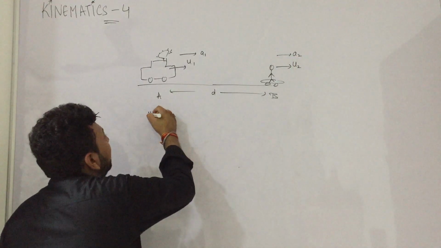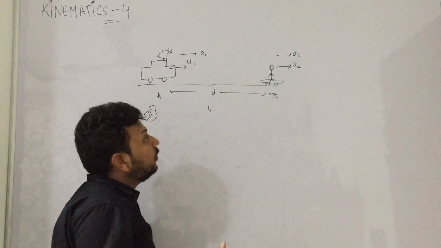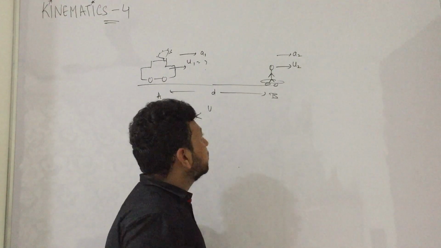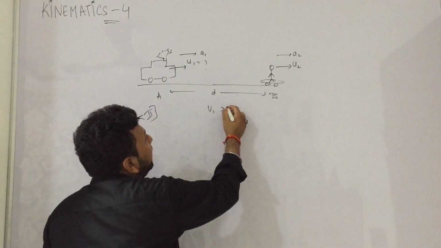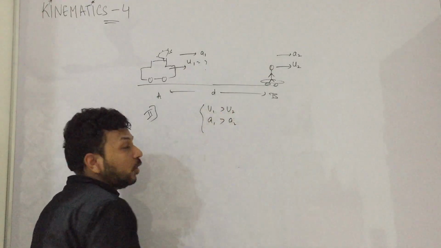So second case we take the condition. Now we have to find the condition u1 is equal to how much so that the police catches. So let us take that u1 is greater than u2, a1 is greater than a2, and let us solve it.